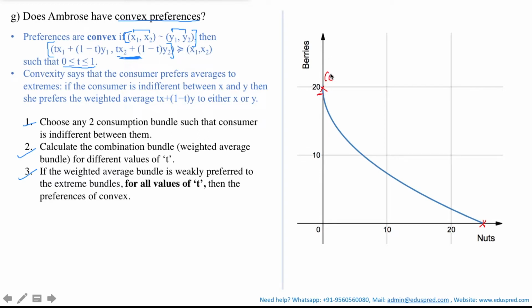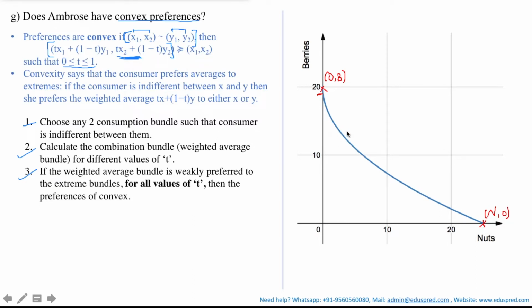Thus, this point will be of the form 0, b, and he is not consuming any nuts. Whereas at this point, he is only consuming nuts and no berries. Thus, it would be of the form n, 0, where n is the units of nuts he is consuming. Since these two points are on the indifference curve, Ambrose would be indifferent between them.